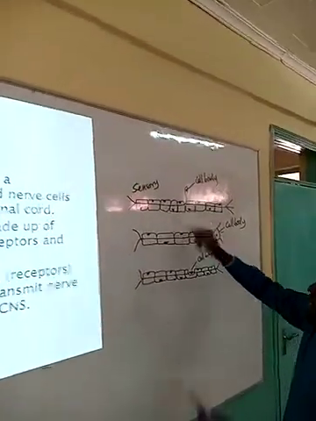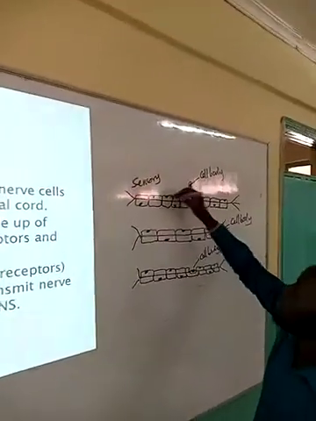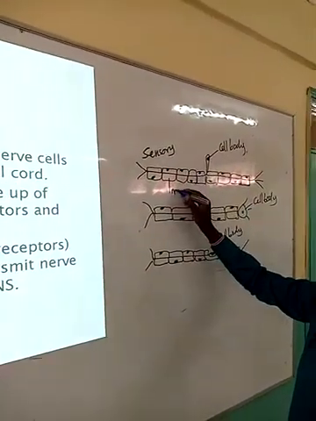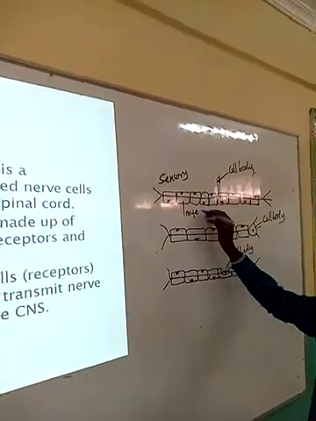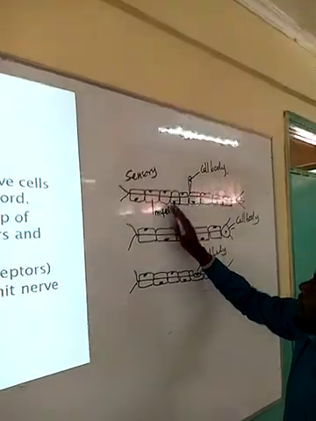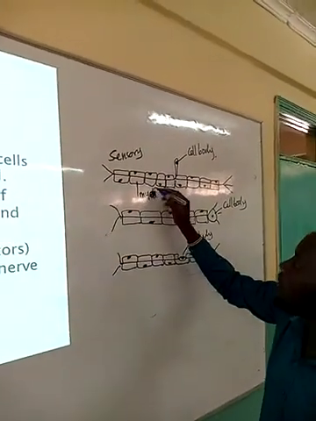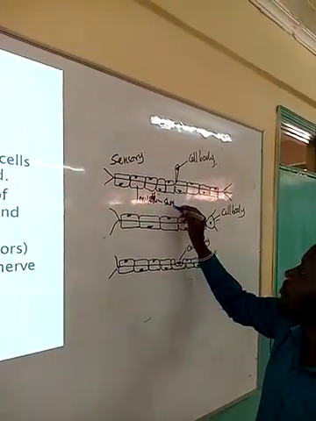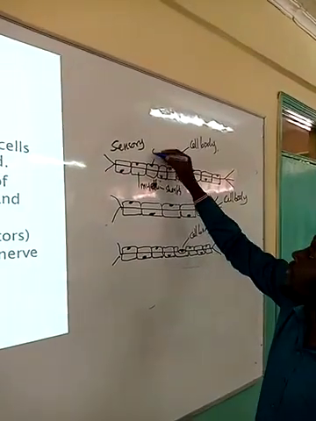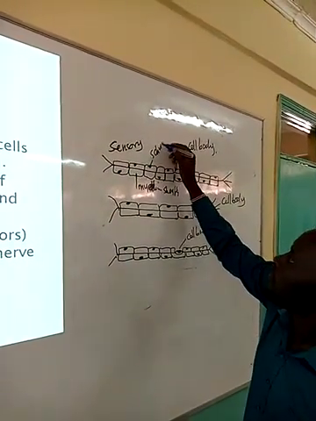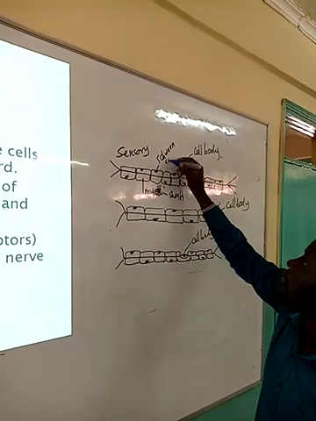Let us see this. The cell body, this one being the myelin sheath, myelin sheath here. We have the Schwann cell.